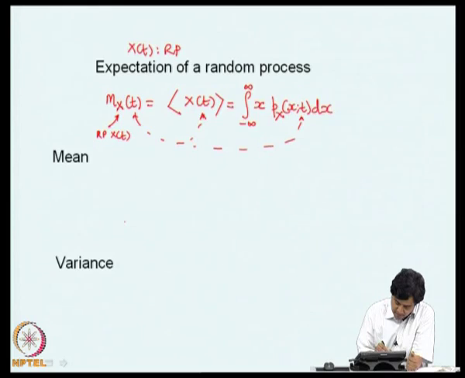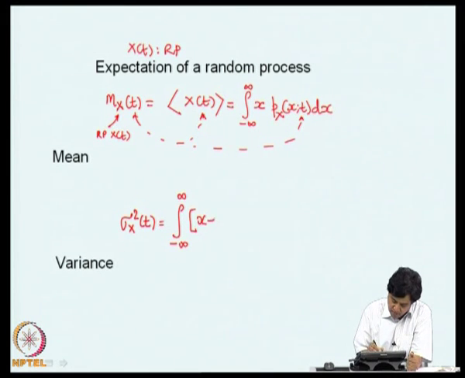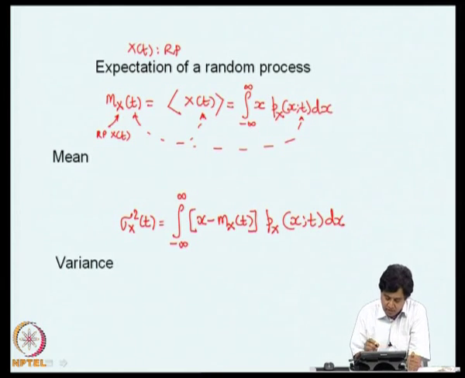Similarly, the variance can be written as the integral from minus infinity to infinity of x minus mx of t, whole square, px of x t dx. This lower case x that appears inside the integral is a dummy variable. It can be written as any other u or v or whatever it is. So, this x has nothing to do with this x. This is the square of this. So, this is the variance.